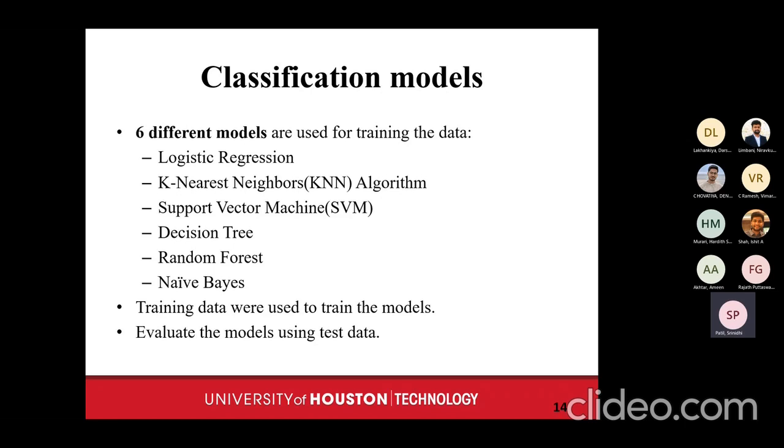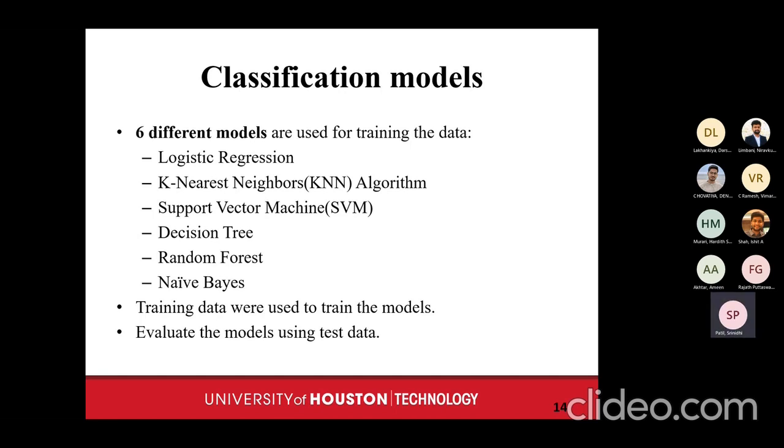The second one is the k nearest neighbors algorithm, where we create clusters by calculating the distance between the neighbors. The third one is support vector machines, where we basically segregate the data into groups using a hyperplane. The other 3 are decision tree, random forest, and naive Bayes, which are also used for multi-class classification.